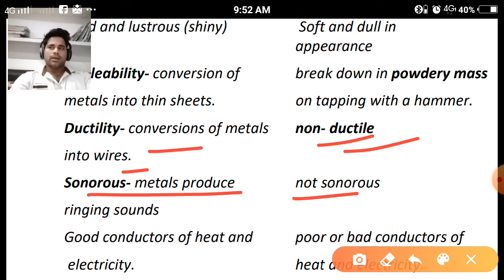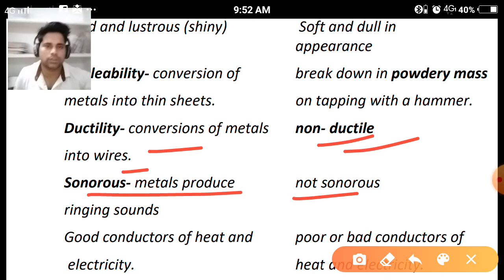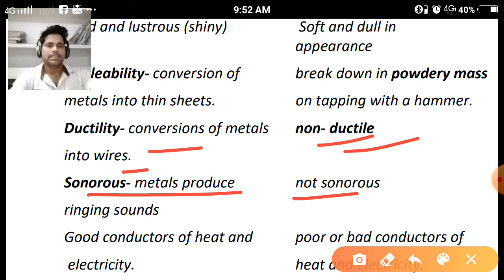Suppose we drop a piece of coal from a particular height to the ground, there is no sound from the coal. It means it does not show the property of sonorousness. So these properties are related to metallic objects.